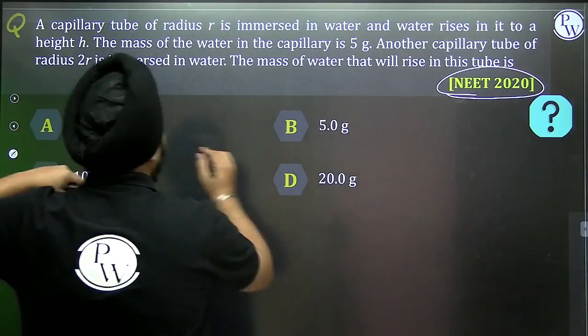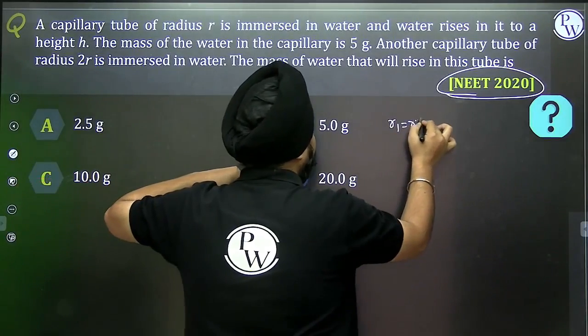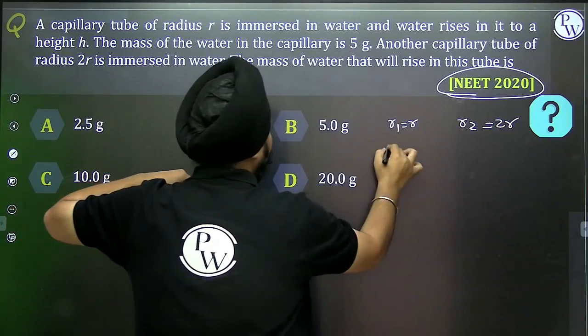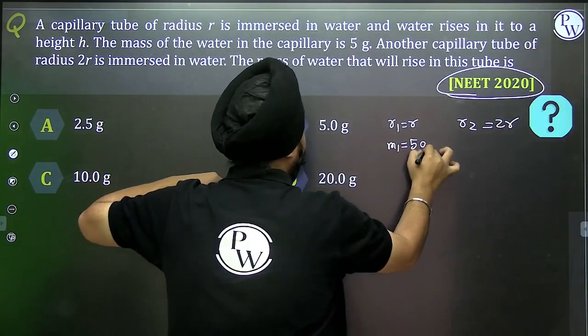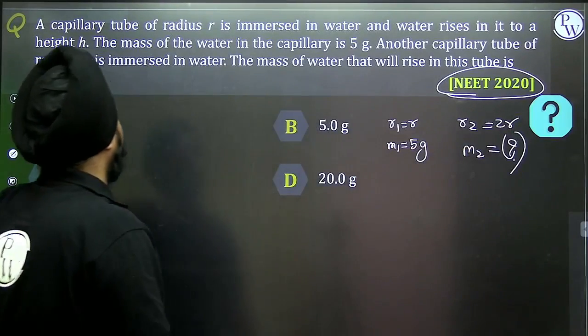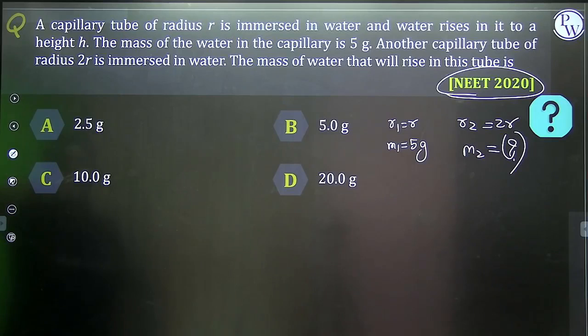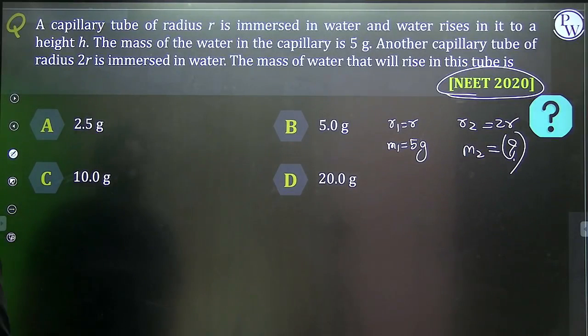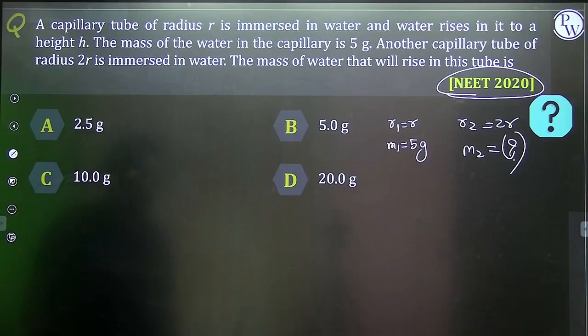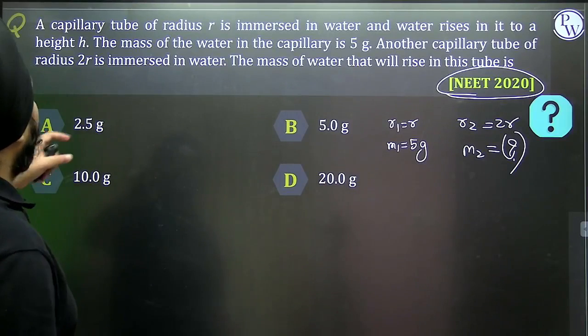Another capillary tube: R1 is R, R2 is 2R. M1 is equal to 5 gram. What will M2 be? Simple. The mass of the water will be what? Okay, the mass of the water.